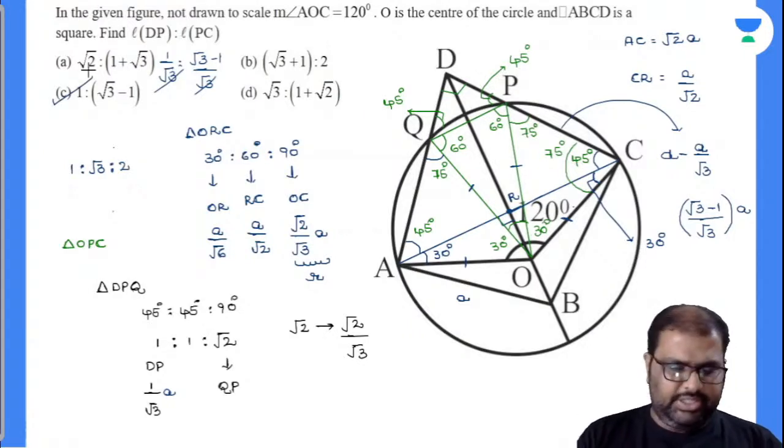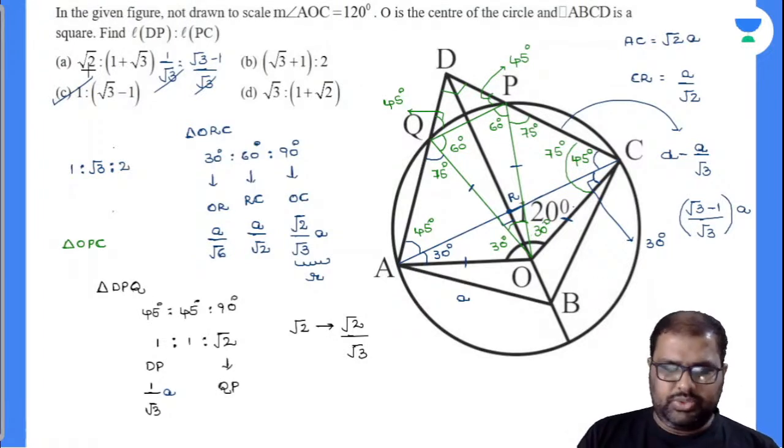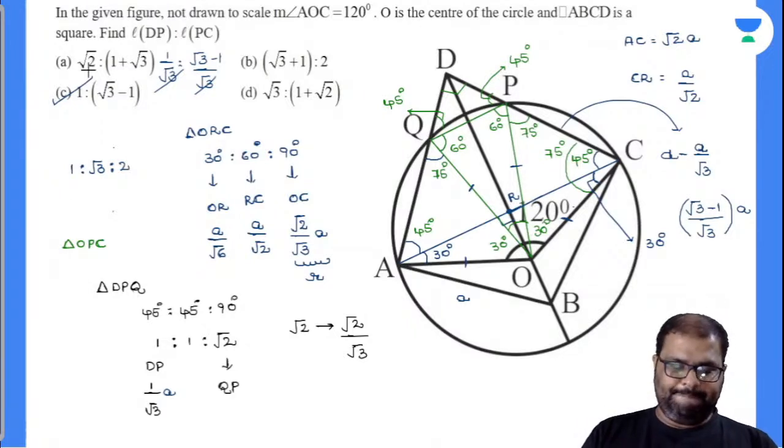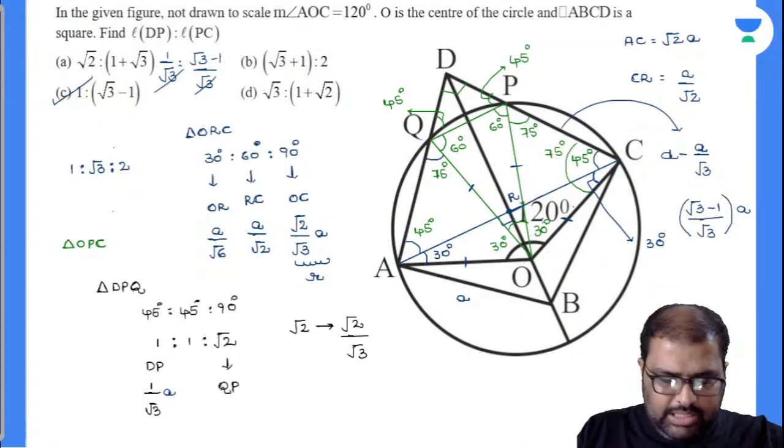Perfectly done without any issues there. So those who know the basic properties of circles and triangles can solve this question. I didn't use any formula or any theorem to solve this. I hope I am clear. Yes, perfectly. 1:√3 minus 1, Raj Gupta's answer.